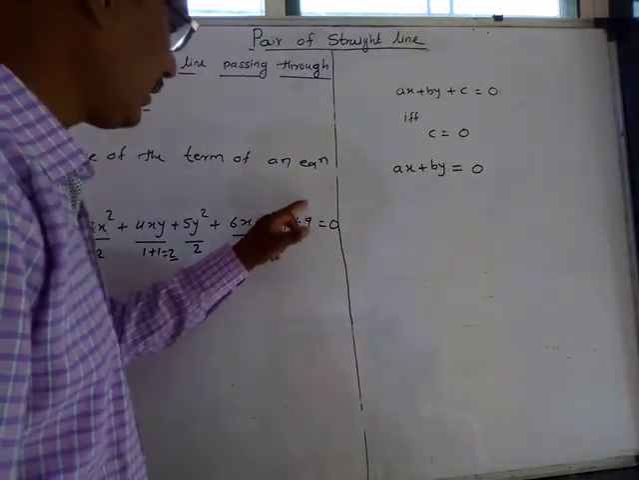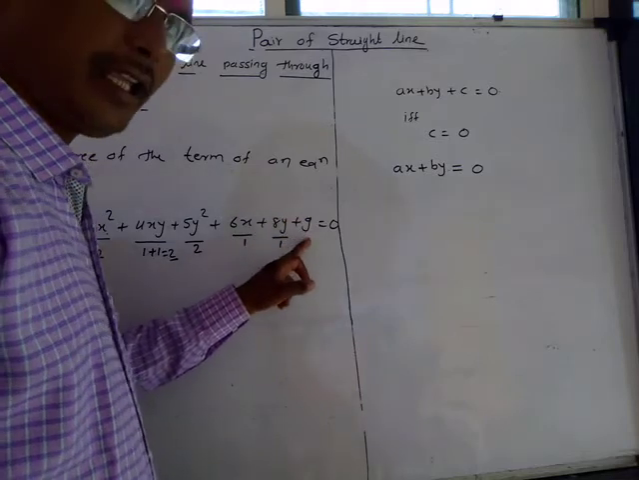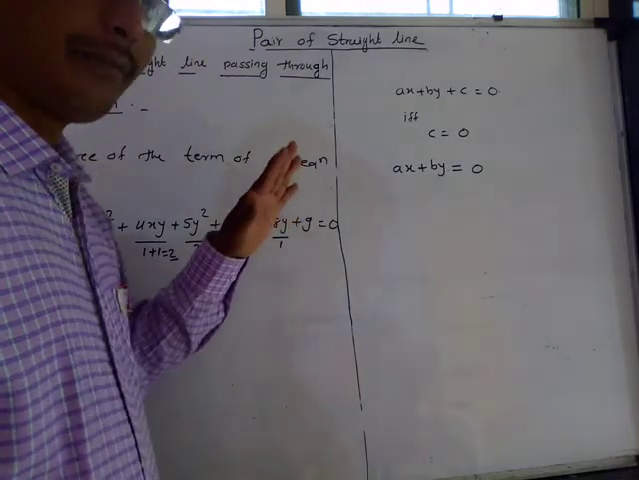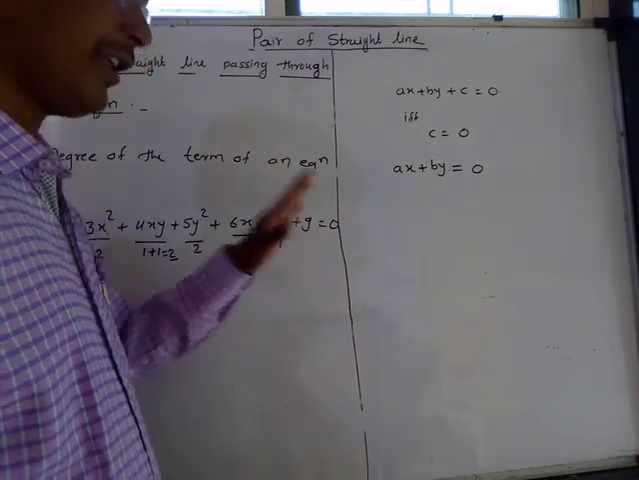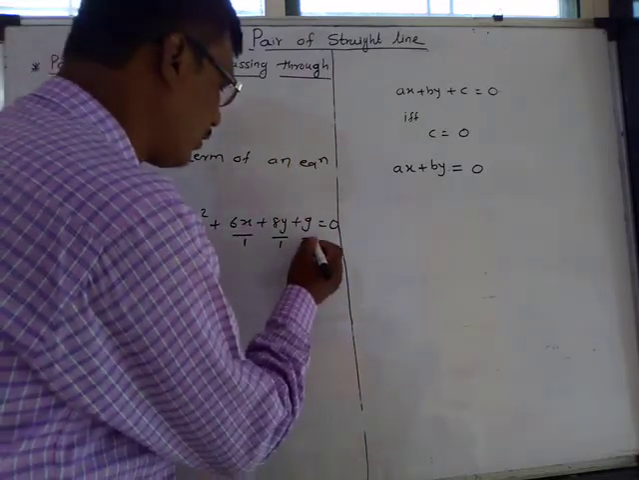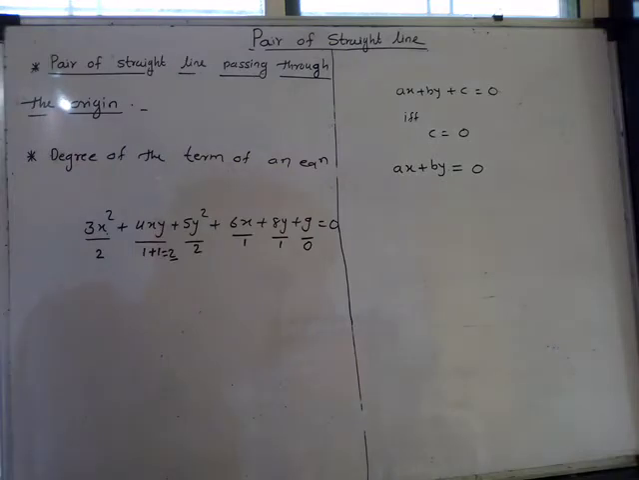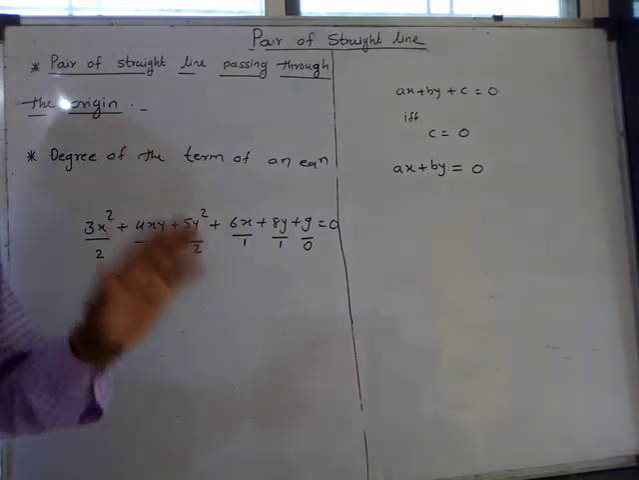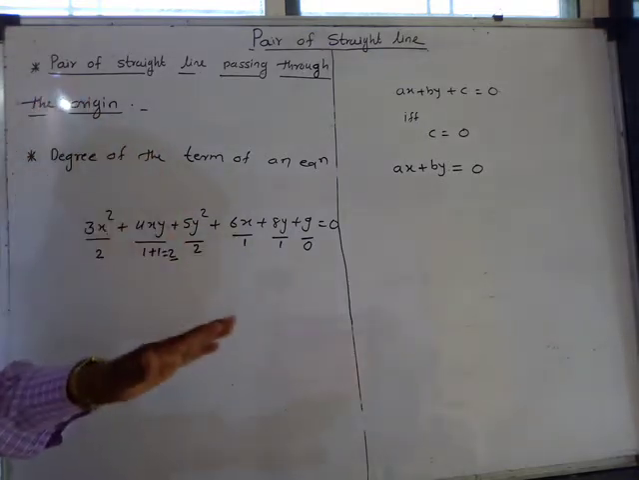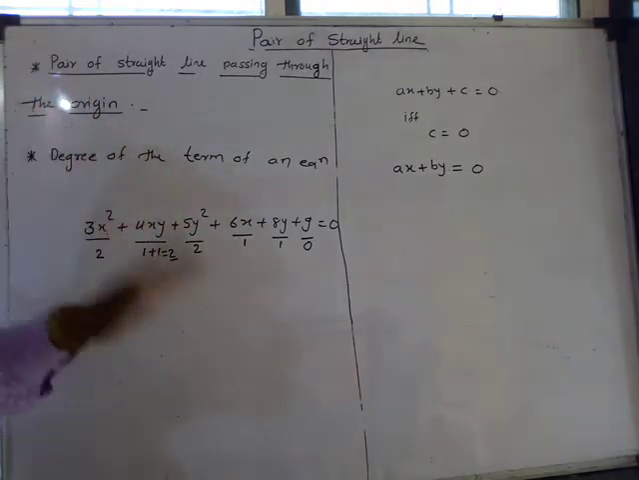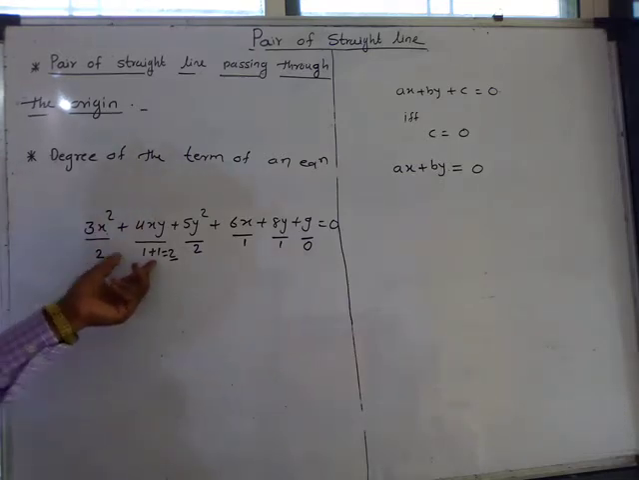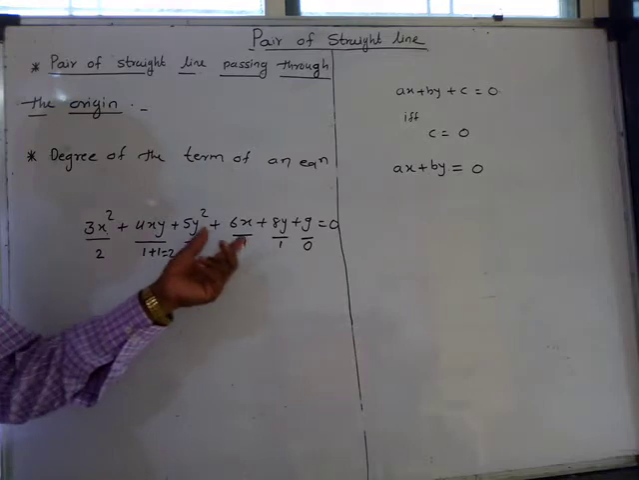But in this case there is no variable present. That means the degree of that term is 0. So the degree of this term is 0. So what is the degree of the term? The sum of the indices of the variables present in the given term is called the degree of the term.